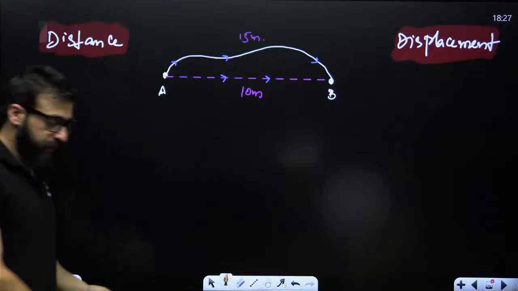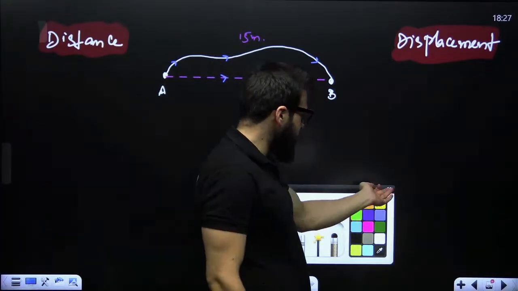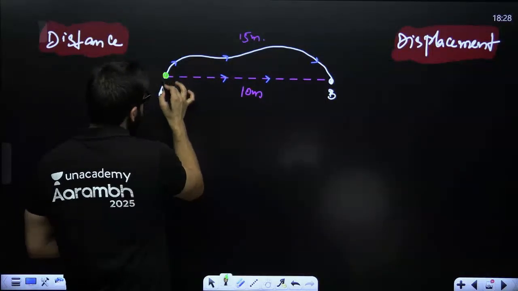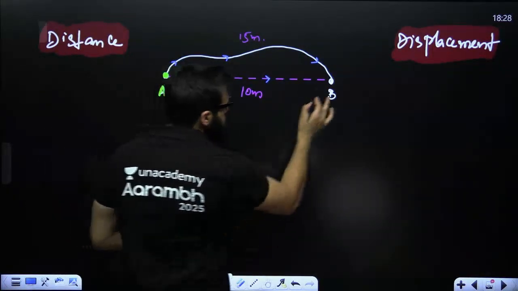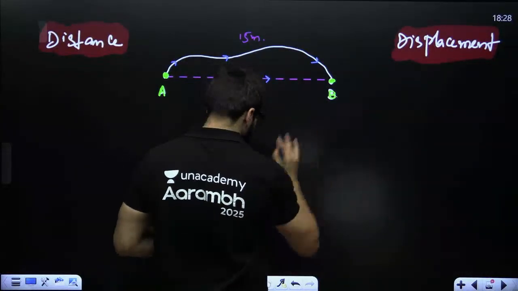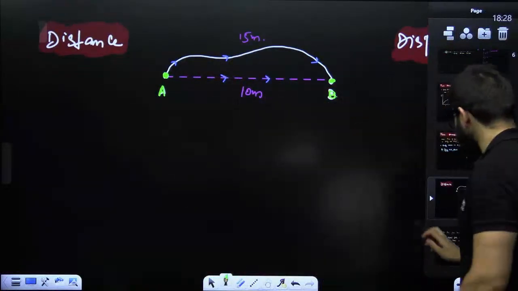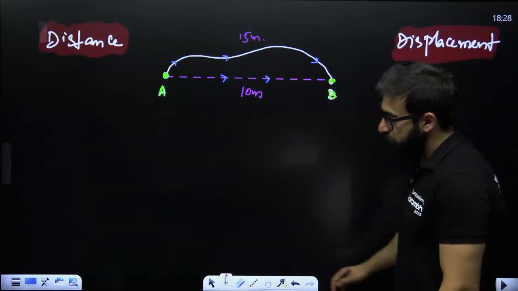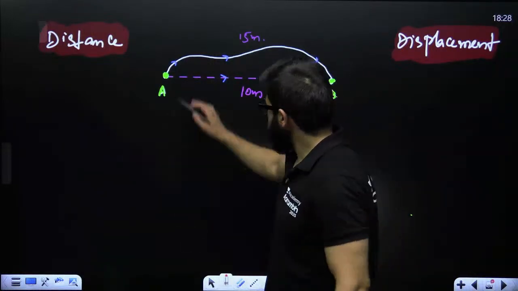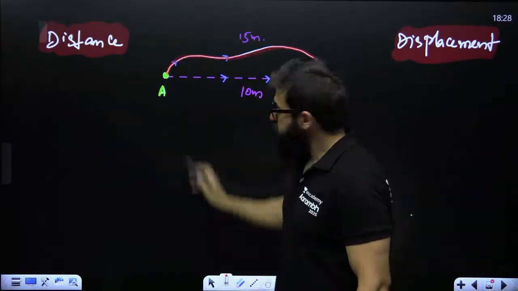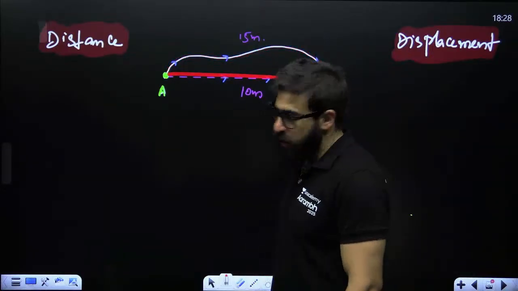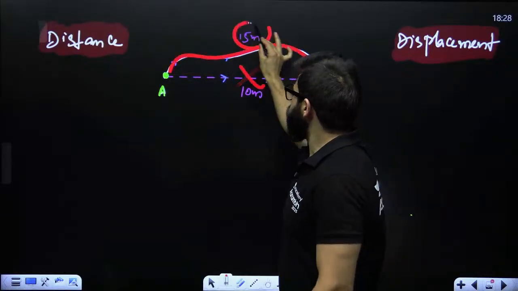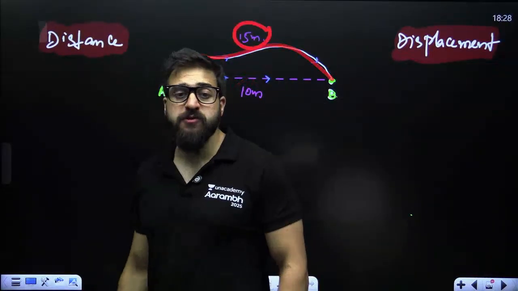Okay. Now guys, take a look. What do distance and displacement actually mean? Let's suppose you are standing at point A. You are supposed to go to point B. From A to B, you are supposed to move. When you move from point A to point B, my dear friends, you have two paths. First one is this. Second one is this. Let's suppose this is the path that you are supposed to move. So the length of this path is 15 meters.